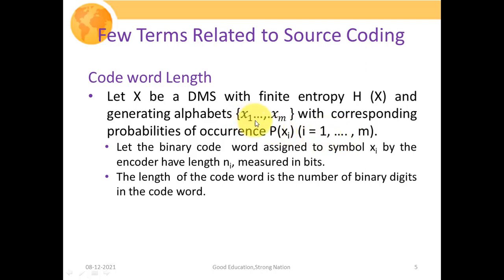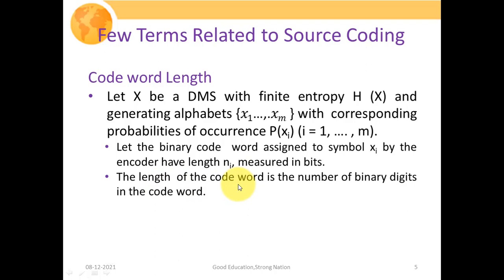That is, for generating symbol x1 it has probability p(x1), for symbol x2 it has probability p(x2), and similarly for symbol xm it has probability p(xm). Let the binary code word assigned to the symbol xi by the encoder have length ni measured in bits. So for the symbol xi, the encoder will generate a particular coded sequence and its length is ni.